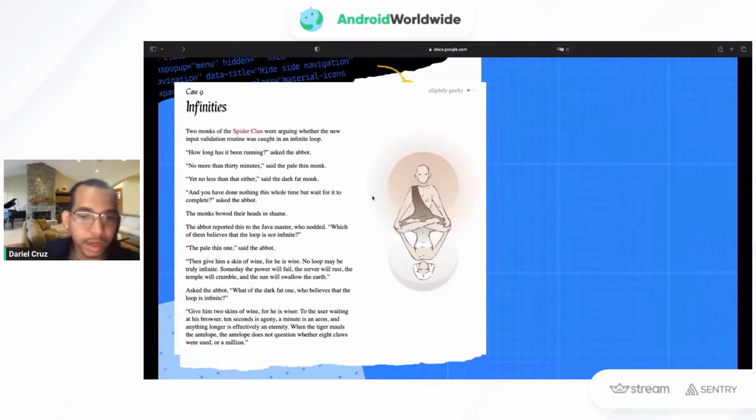Then he asked, what of the other one who believes that the loop is infinite? Then give him two skins of wine, for he is wiser. To the user waiting on his browser, 10 seconds is agony, a minute is an aeon, and anything longer is an eternity.